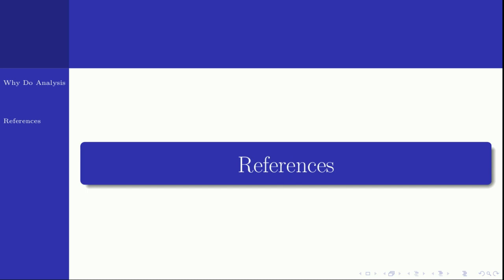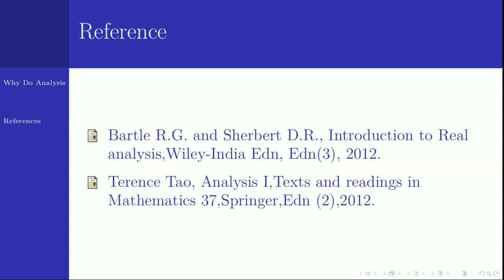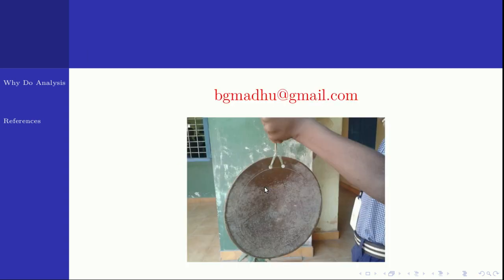So these are the books which I am going to refer to. I mentioned these names yesterday: Bartle and Sherbert, and Terence Tao's Analysis 1. Mainly you focus on this. Today's discussion was focused on Terence Tao's Analysis 1. If you get the soft copy, try to read Terence Tao's book. Okay. Thank you.